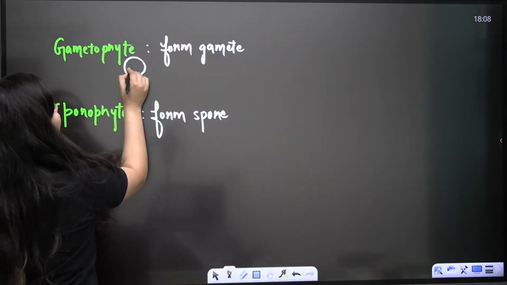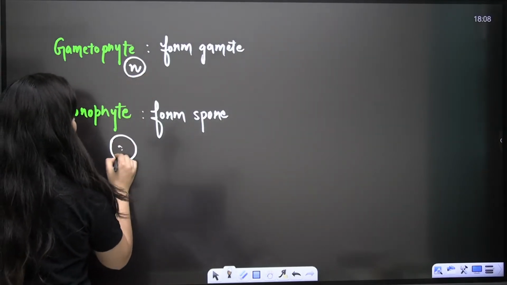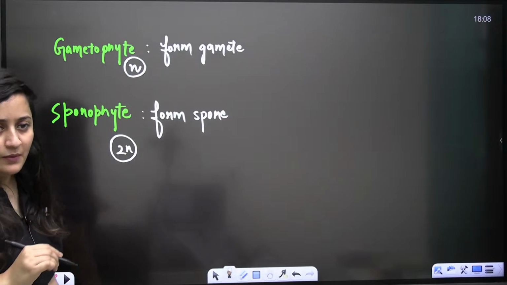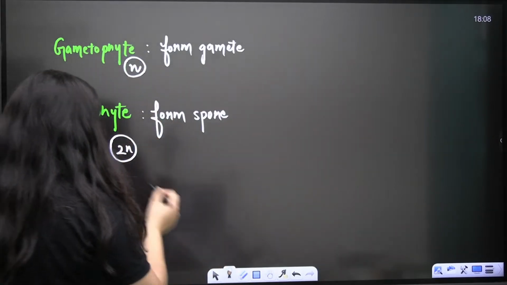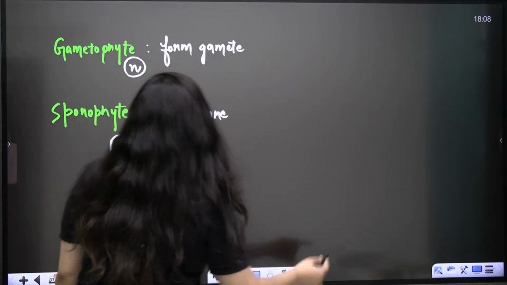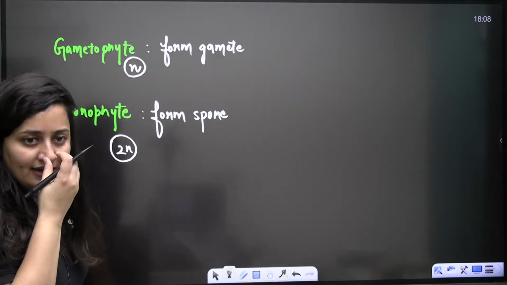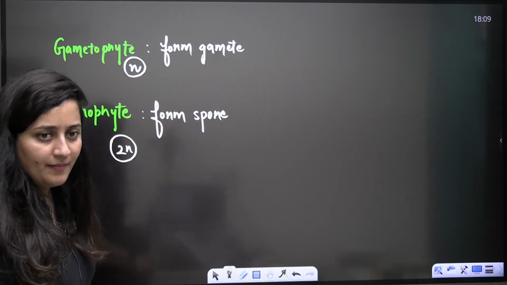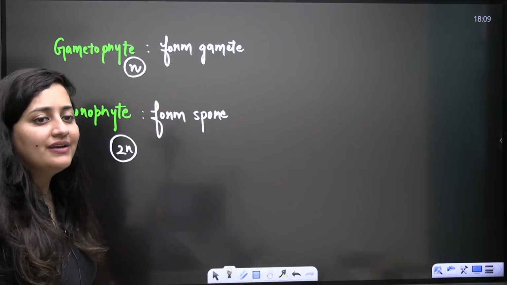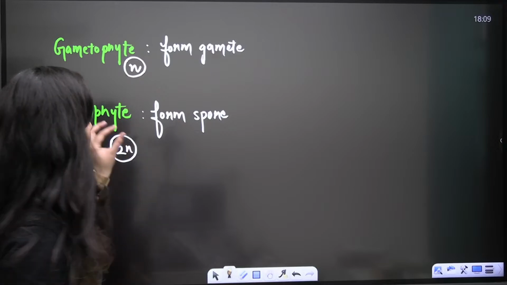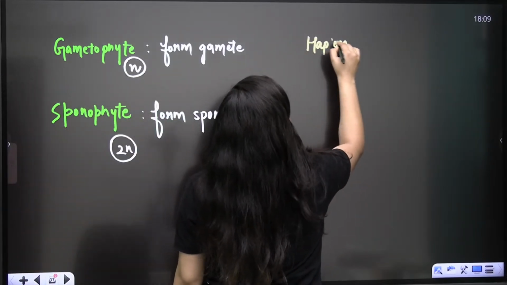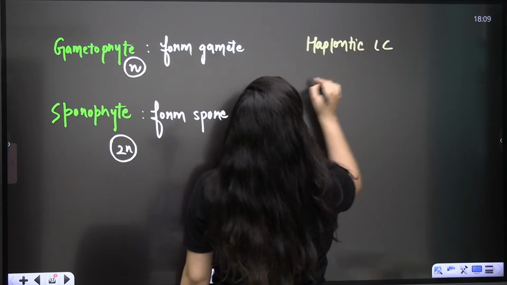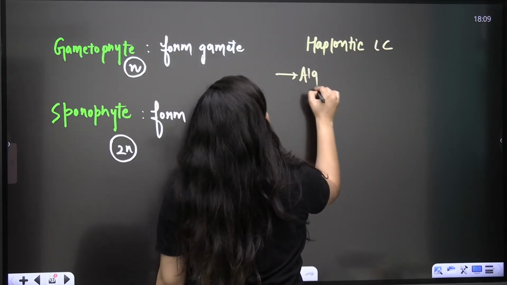Another important thing is that gametophyte is always haploid, sporophyte is always diploid. This is what you need to remember, haploid and diploid. So now if I talk about the haplontic life cycle, you will see it in the case of algae.